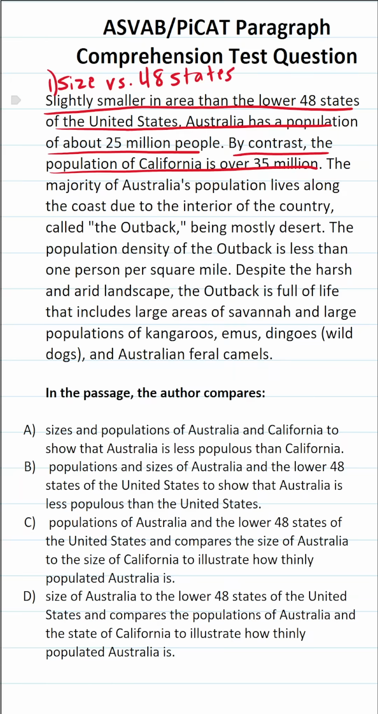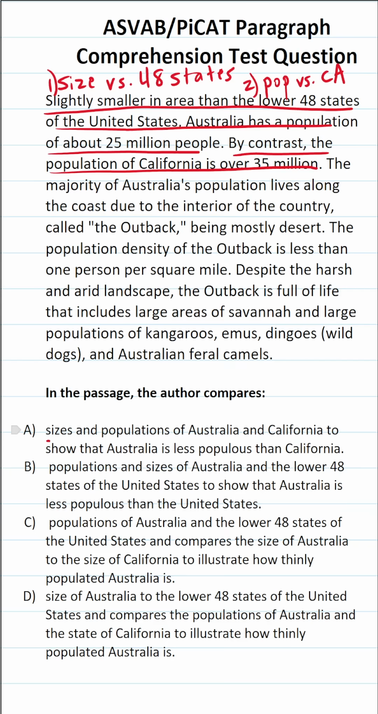Australia has a population of about 25 million people. By contrast, the population of California is over 35 million. All right, so the second comparison is going to be the population of Australia versus the population of California. All right, so those are our two comparisons that are being made.